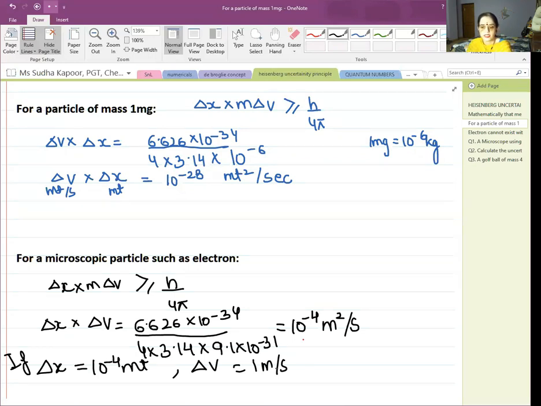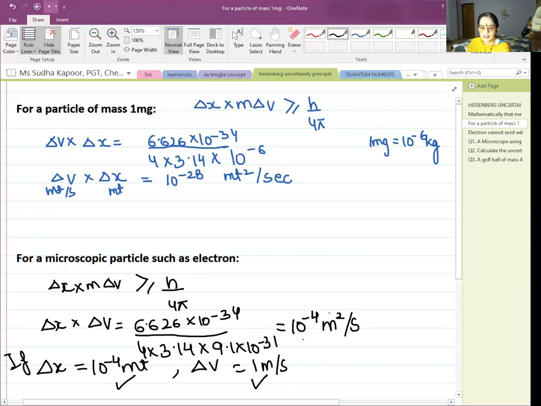So these are the keywords here, students: if the uncertainty in position is 10 to the power minus 4, then the velocity uncertainty is going to be 1 meter per second, which is a very significant value. And that is why Bohr's fixed orbit concept for the position and momentum of the electron has been replaced. Now we are stating that the electron has the probability of having a given position and momentum. So later on, this becomes the basis for the quantum mechanical model of the atom.